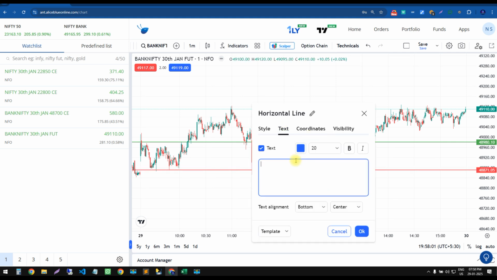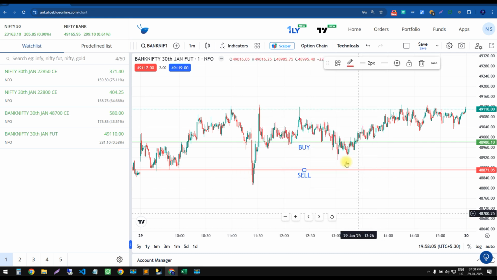Okay. Yes, this is where our buy level was generated in Bank Nifty, and the market went up. Again, this is our sell level. Yes, traders, this is our breakout strategy in Bank Nifty futures. In options, we mostly focus on options only.